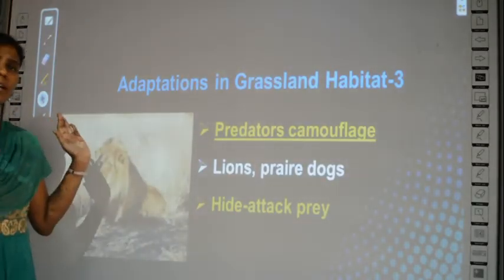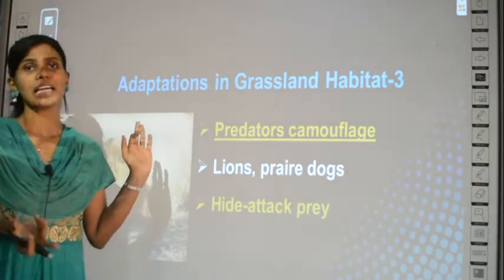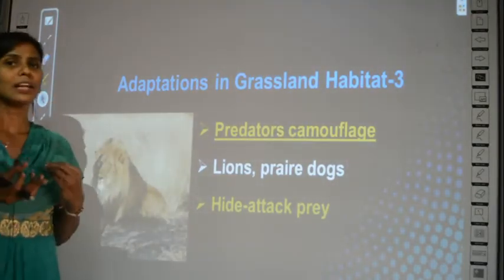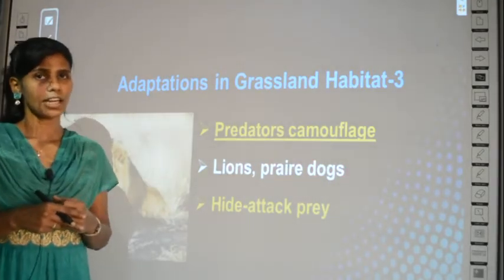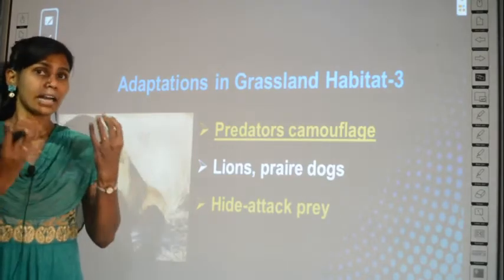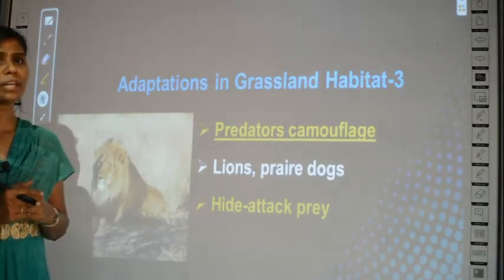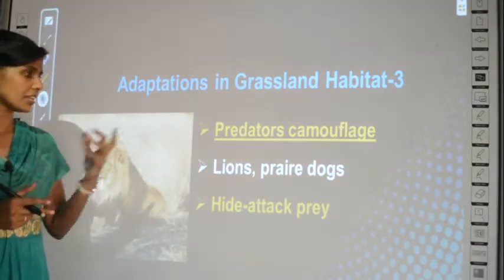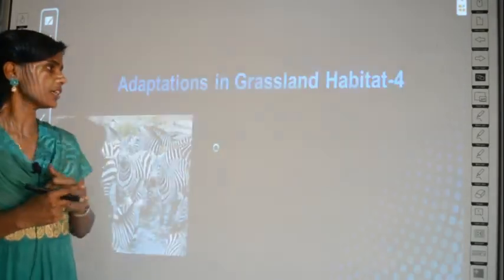Even if it is sitting quietly, the prey will not realize that there is a predator, and so it may come near and it will attack the prey immediately. So the third adaptation is that predators in a grassland habitat camouflage themselves so that they can hide and then suddenly attack the prey. That's how they feed.